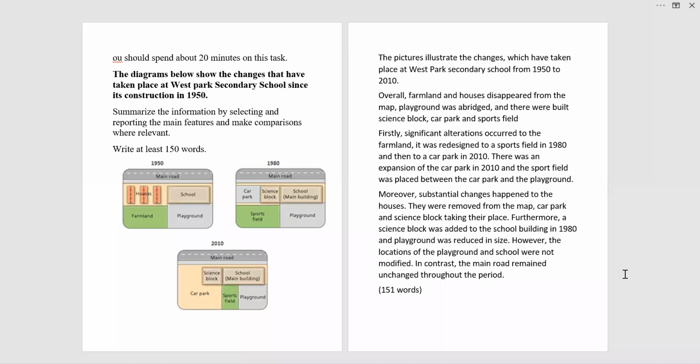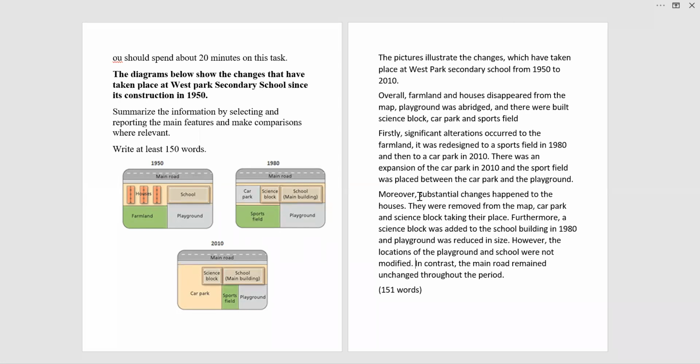Then comes the overview. You see the overall farmland, this is the farmland, and the houses. So you see the major change is in these two areas, because the playground and the school main building are there in all three diagrams. So we have to see the major trend. The farmland and houses disappeared from the map. Obviously, the playground was abridged. Some other construction was done along with that. A science block was built, a car park was built, and a sports field. So these are the new additions.